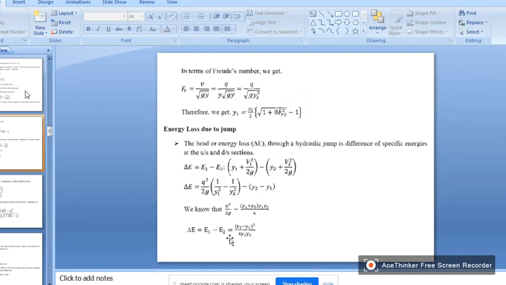Energy loss is equal to (y2 minus y1) whole cube by 4 y1 y2. Y1 and y2 are the conjugate depths. Y2 is the post hydraulic jump depth, and y1 is the pre hydraulic jump depth.